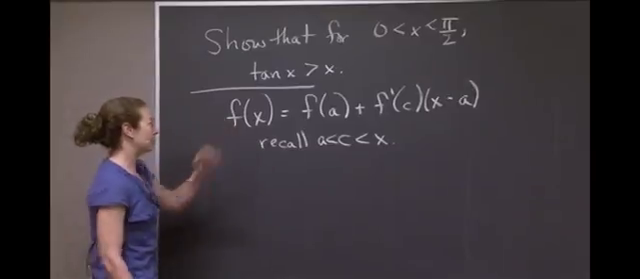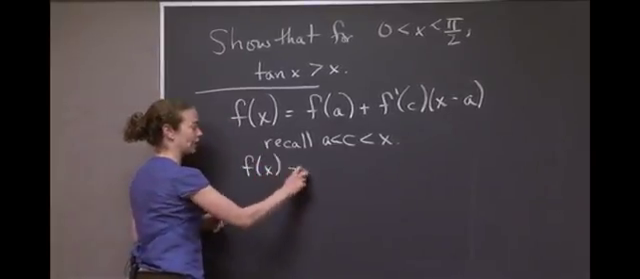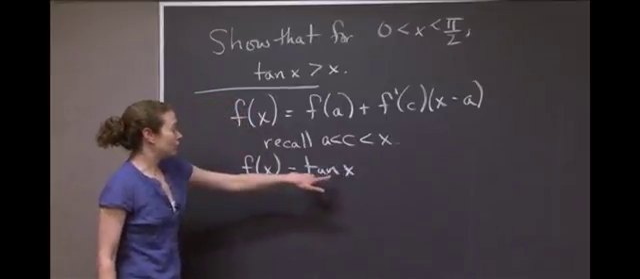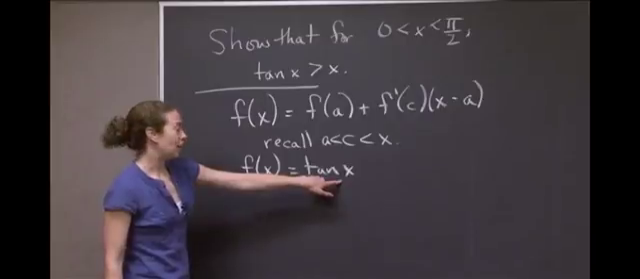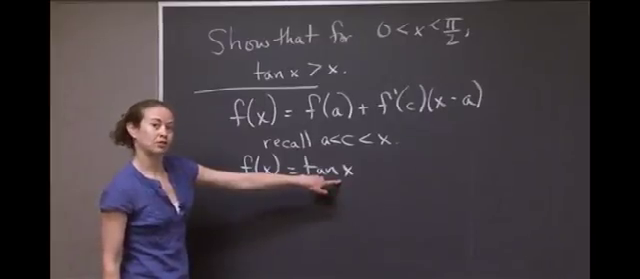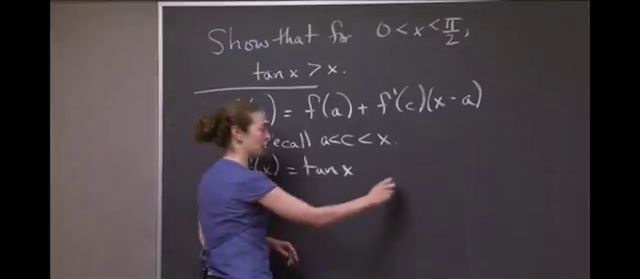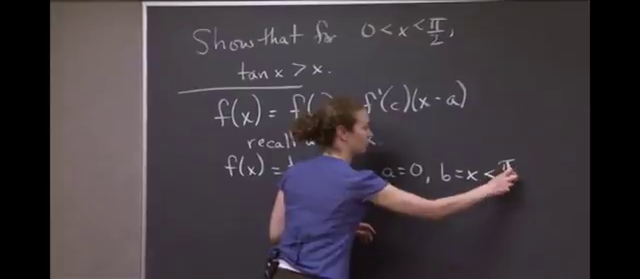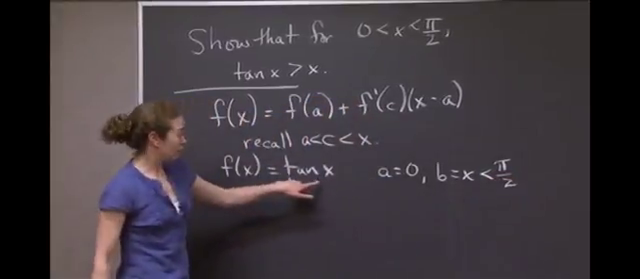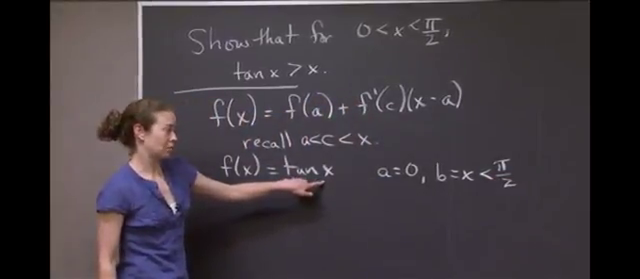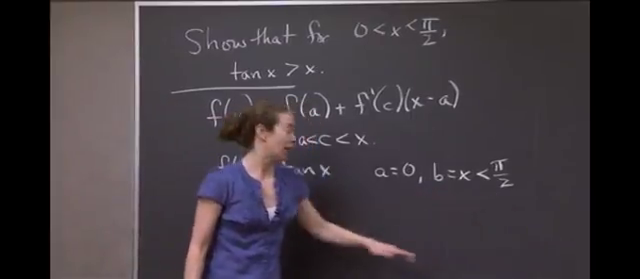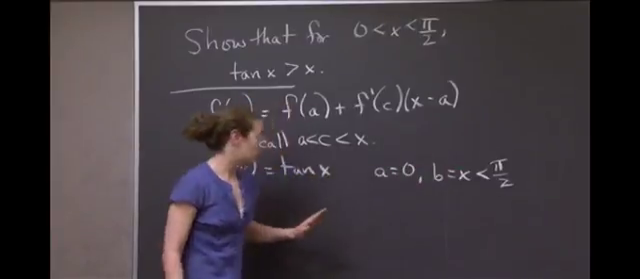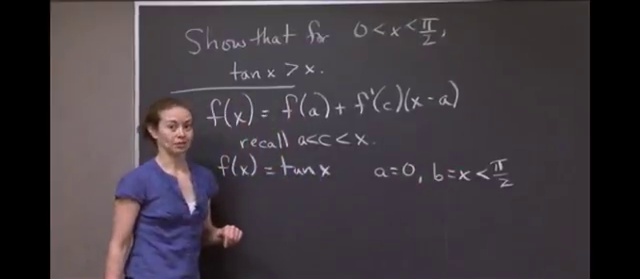So what we need to check is I'm going to consider f of x equal tangent x. And what I need to consider is, does tangent x satisfy the hypotheses of the mean value theorem on the region of interest? Our region of interest will always be a equals 0 and b equals x, which is less than some pi over 2. And it is true, tangent x is continuous between 0 and any value less than pi over 2. It's also differentiable between 0 and any value less than pi over 2. So I can apply the mean value theorem to tangent x.